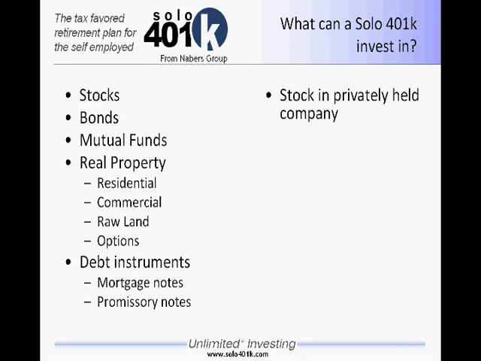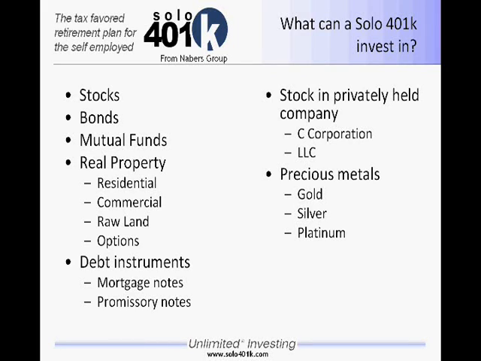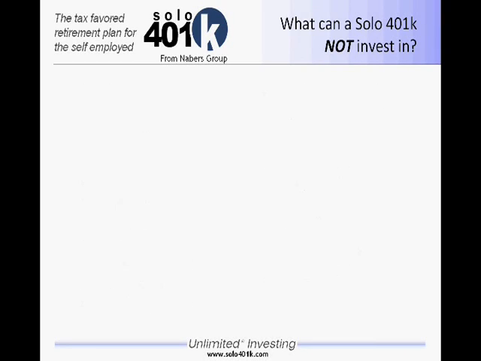Stock in a privately held company is an allowable investment for a solo 401k. Into a C corporation, LLC, doesn't make a difference. Precious metals can be purchased by a solo 401k, such as gold, silver, and platinum. Foreign assets can be purchased in a solo 401k for investment purposes. Tax liens. Basically what it comes down to is, what can a solo 401k not invest in?